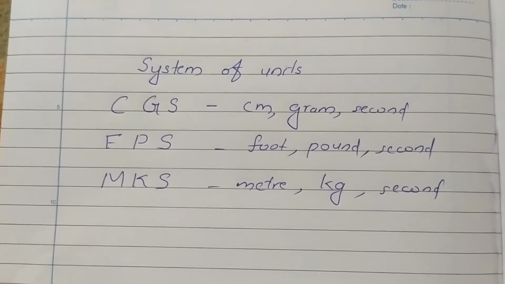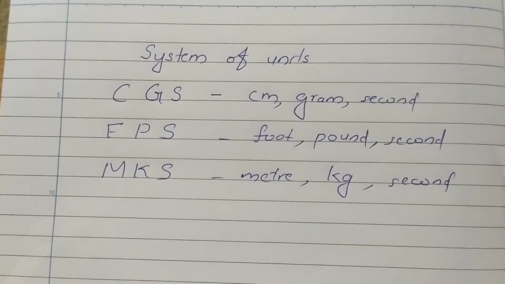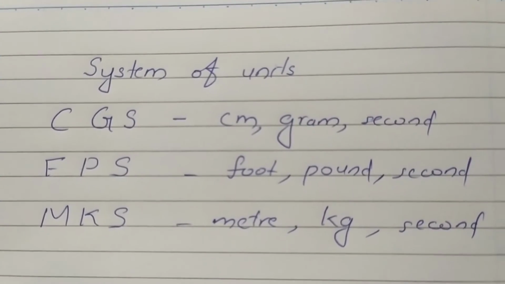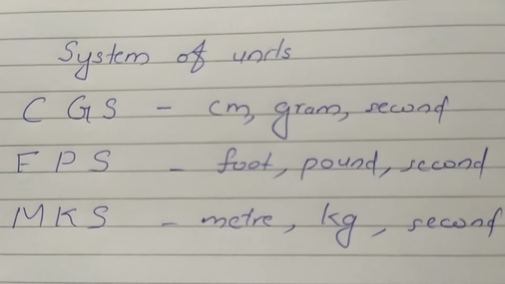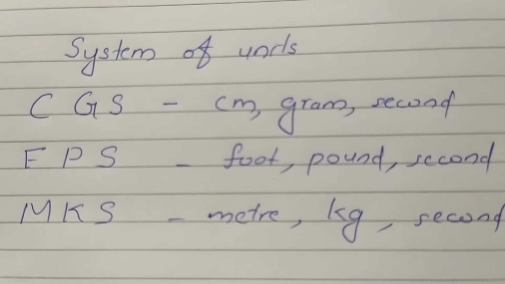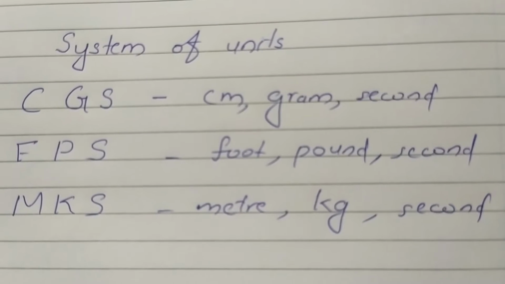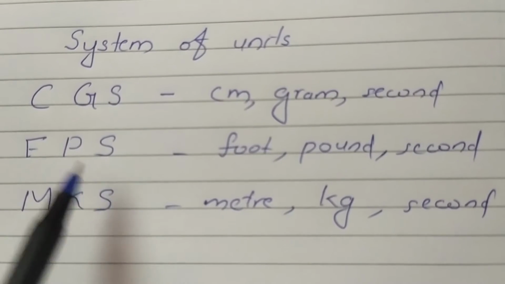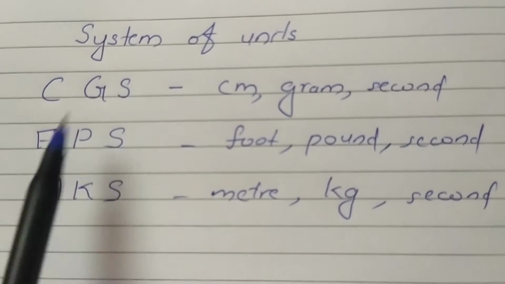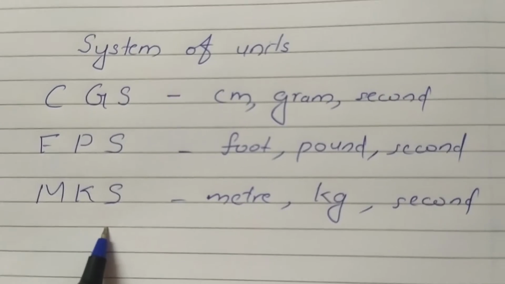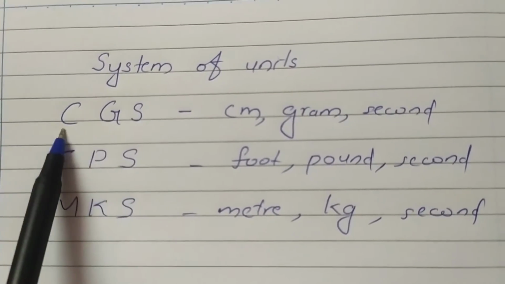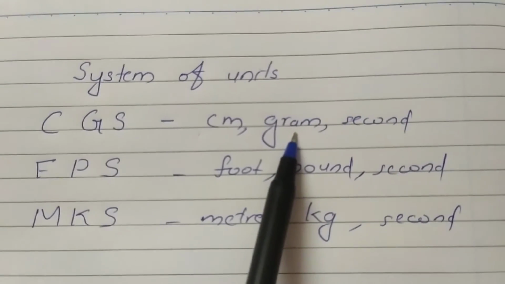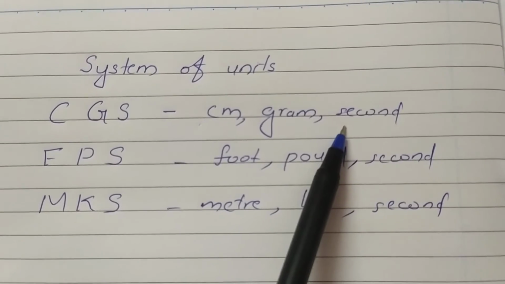Okay. System of units. A complete set of units which we can use to measure all kinds of quantities. That means the fundamental units, the units of fundamental quantities, and the derived units. That set of units we can call a system of units. Here you can see three systems: CGS system, FPS system, MKS system. In the CGS system, C stands for centimeter, that is a unit of length. G for gram, unit of mass, and S for second, unit of time.